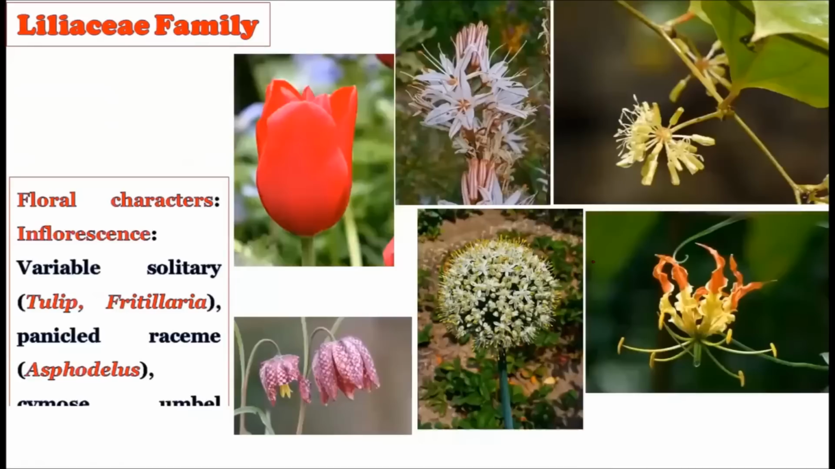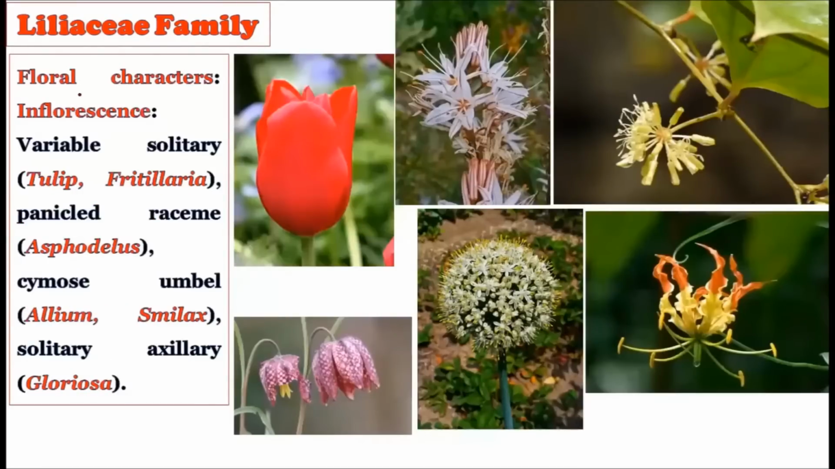All right. Now let us consider the floral characters, and in that first let us consider the inflorescence. At first glance you will observe beautifully placed flowers on the plants, so great ornamental importance is there for this particular Liliaceae family. A variable kind of inflorescence is there. Solitary, that is a single flower, comes in the case of the tulip. See, this is the tulip, and this is the fritillaria, and a single flower is borne on the stem apex, and such a kind of inflorescence is called the solitary inflorescence.